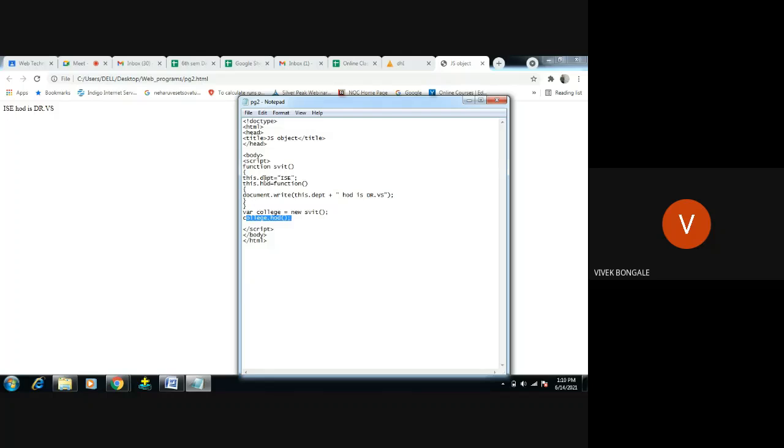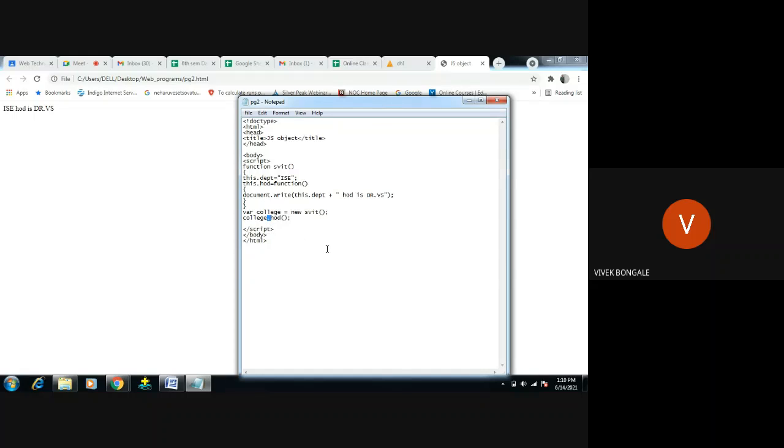Right, as you guys are noticing, we are creating the method with the help of the dot operator. This dot department, college dot HOD, property also we are trying to create. We are trying to call the value with the help of the dot operator. So this dot department, this dot HOD, this is a method. To call any value in the method, we're going to use the dot operator. In the same way, in the property also, we're going to call this one with the help of the dot operator.